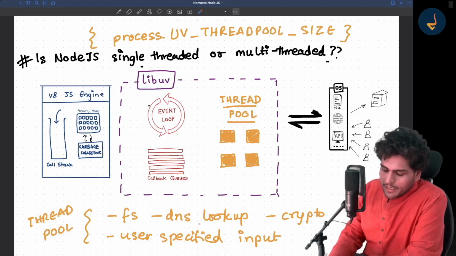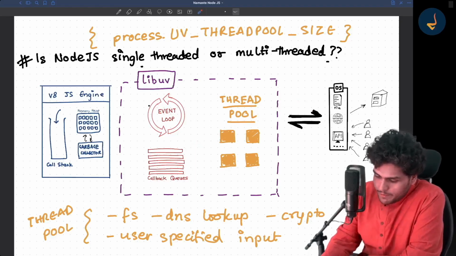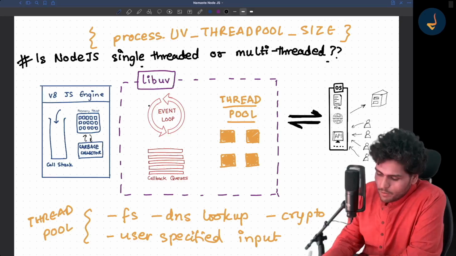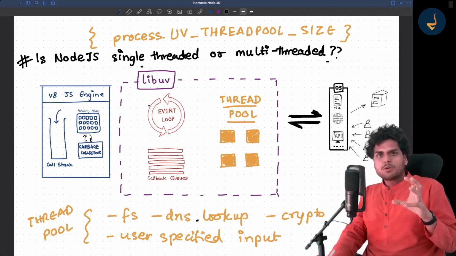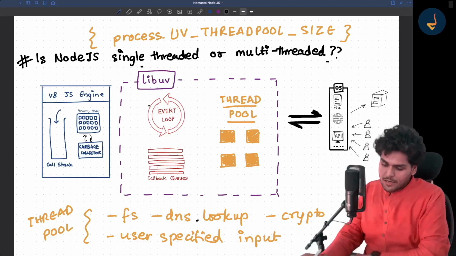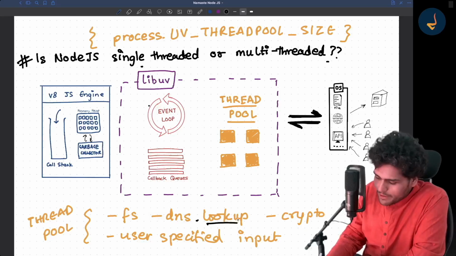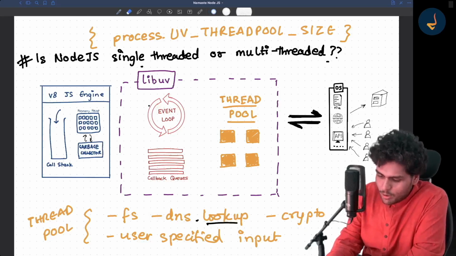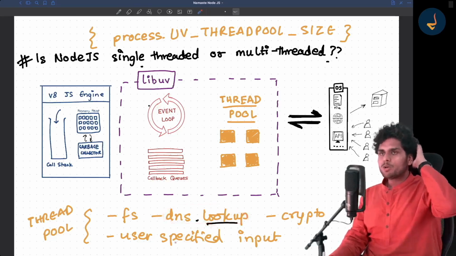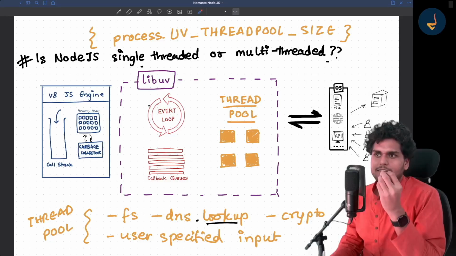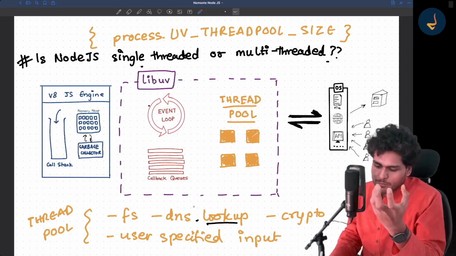Got it? For DNS.lookup, there is a module known as DNS. In the DNS module, not for the other functions, but specifically for the lookup function, if you want to look up domain name servers, DNS means domain name servers.